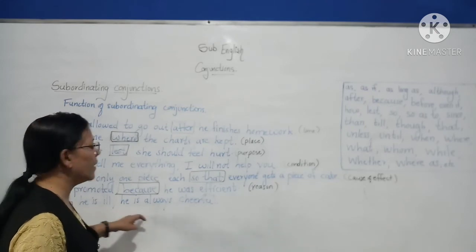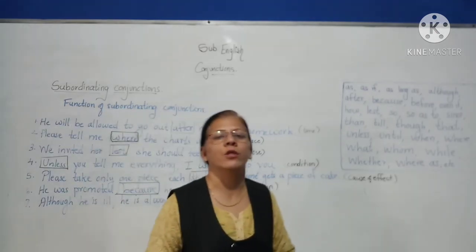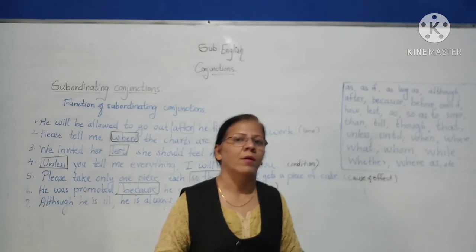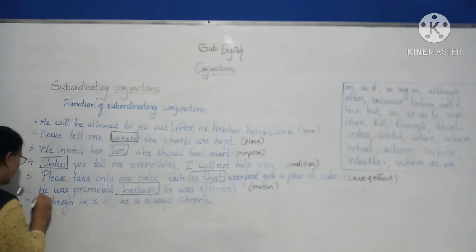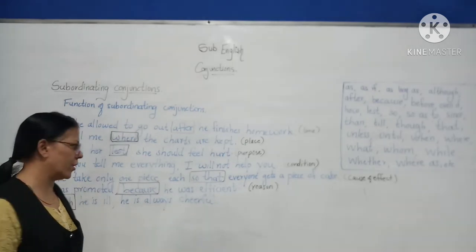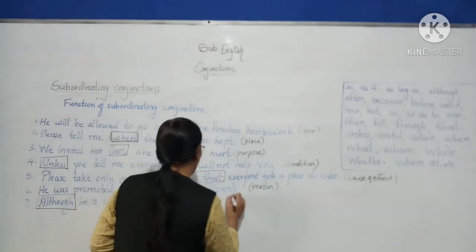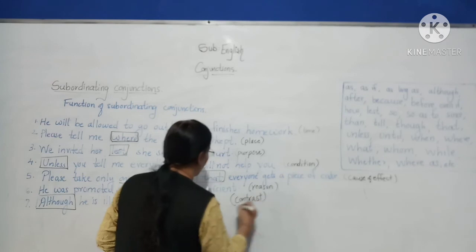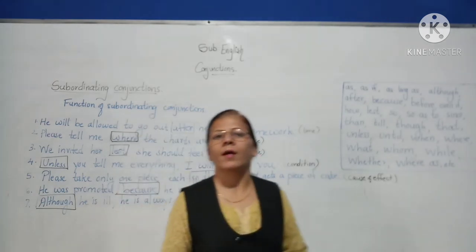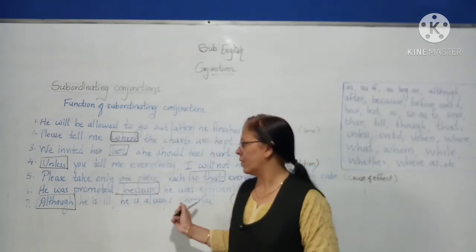Okay. Next example. Although he is ill, he is always cheerful. Now, although is a subordinating conjunction. It indicates contrast. Now, whenever we are ill, we are not cheerful.